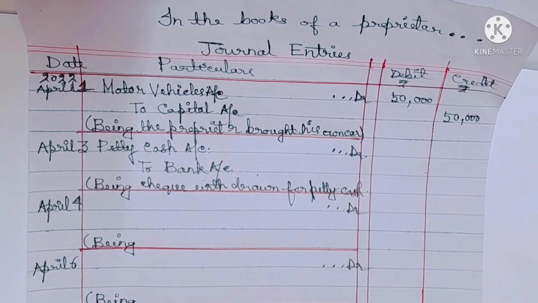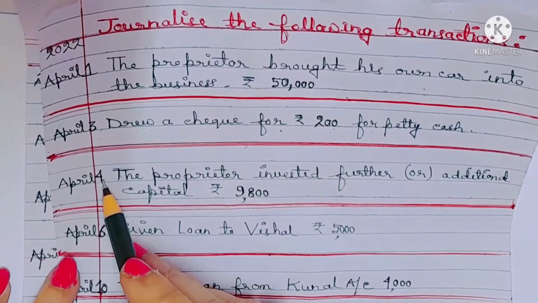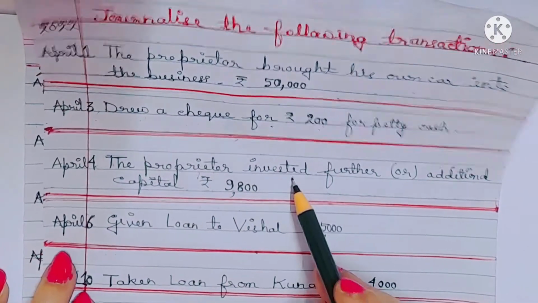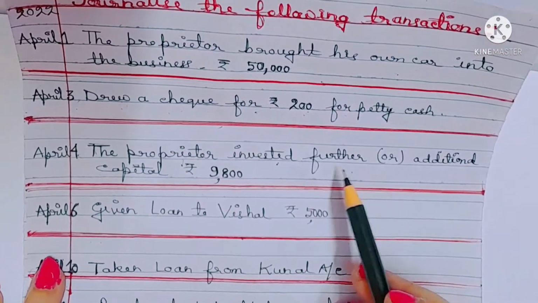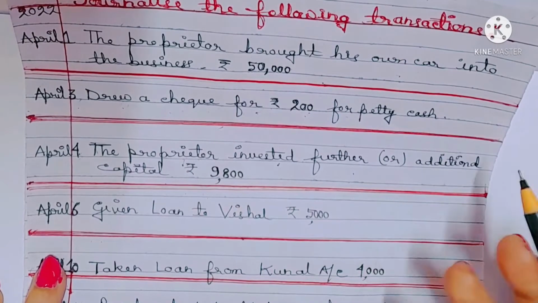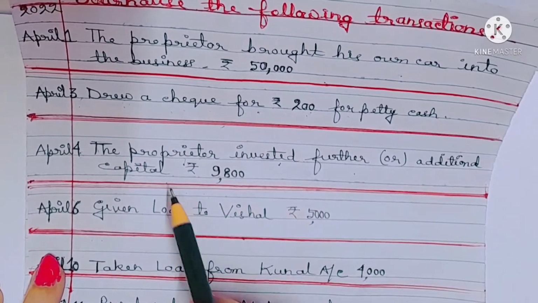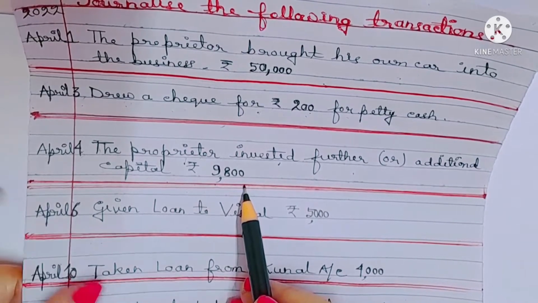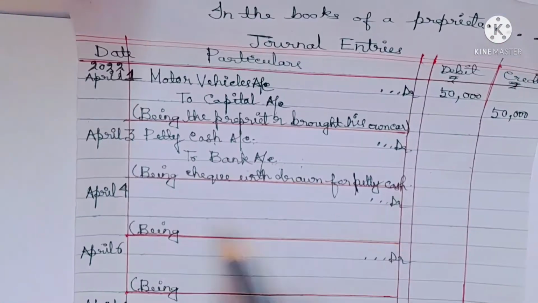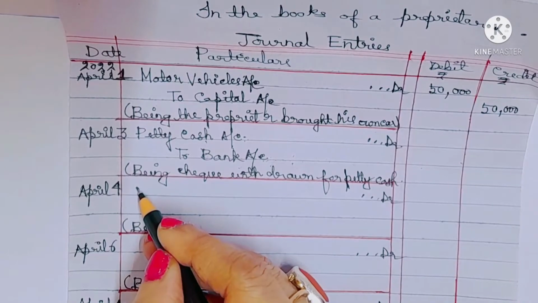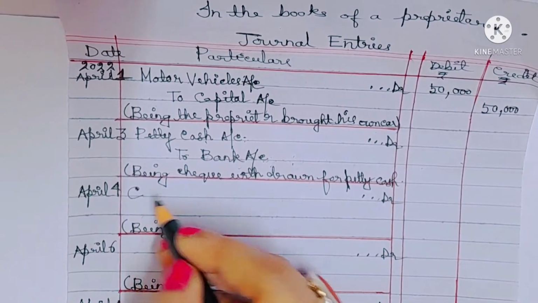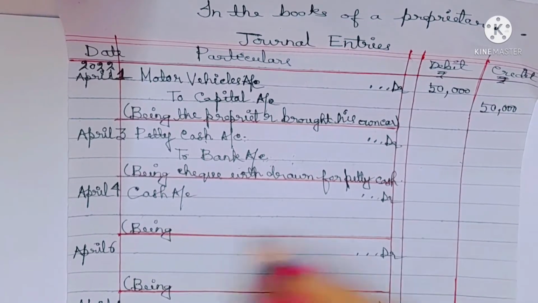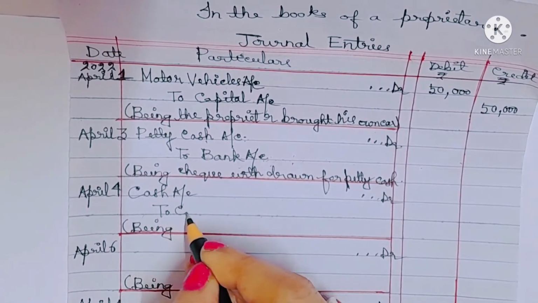What is the third transaction? See, on 4th April, the proprietor invested further or additional capital. Means the same thing. Further or additional capital of rupees 9,800. Okay, so let's do it. This will be cash account debit to capital account.